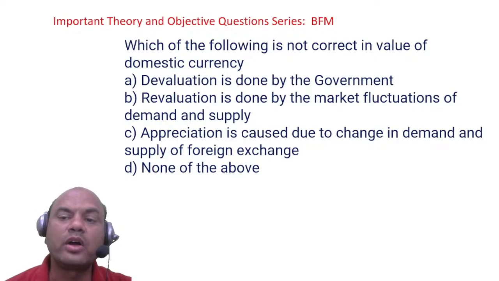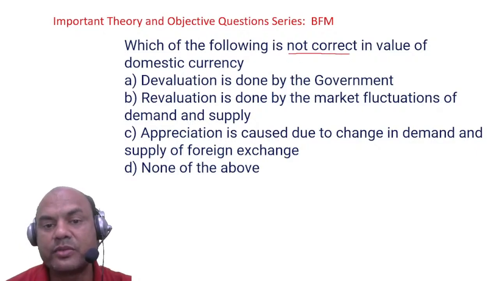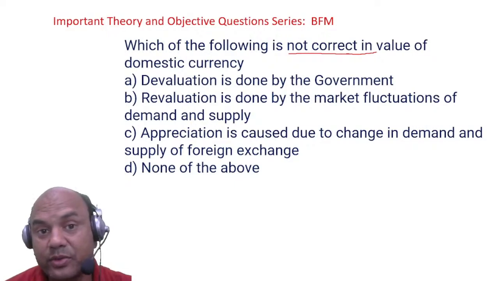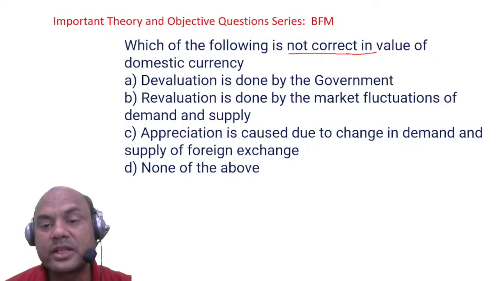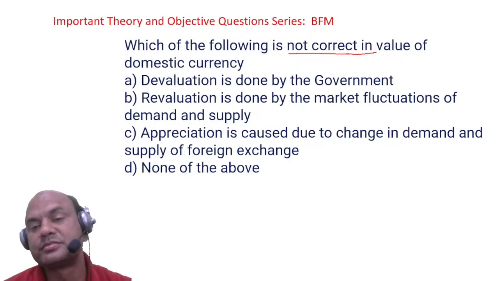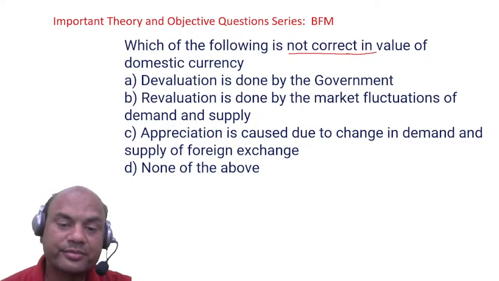Which of the following is not the correct value of the domestic currency? Not the correct value. Okay, which of the following is not correct in value of the domestic currency? Devaluation is done by the government. Just now I told you. Revaluation is done by the market fluctuations. Appreciation is caused by the change in demand and supply. And none of the above. Not correct. Think over it again. Okay.